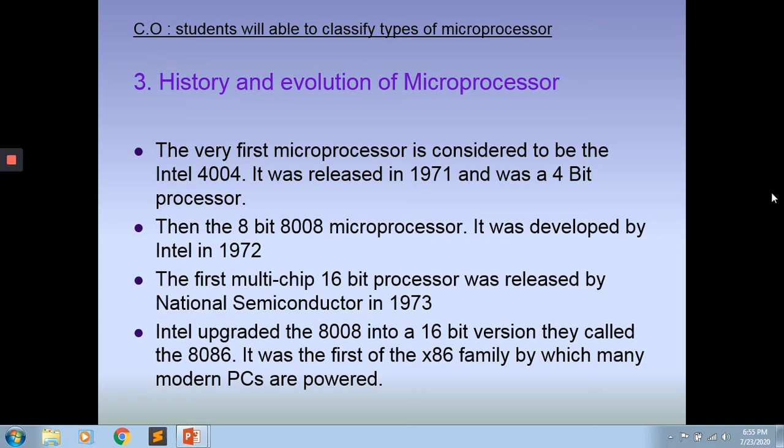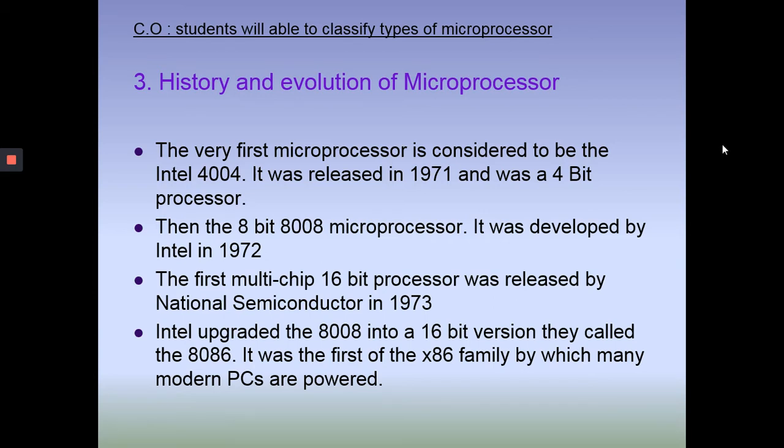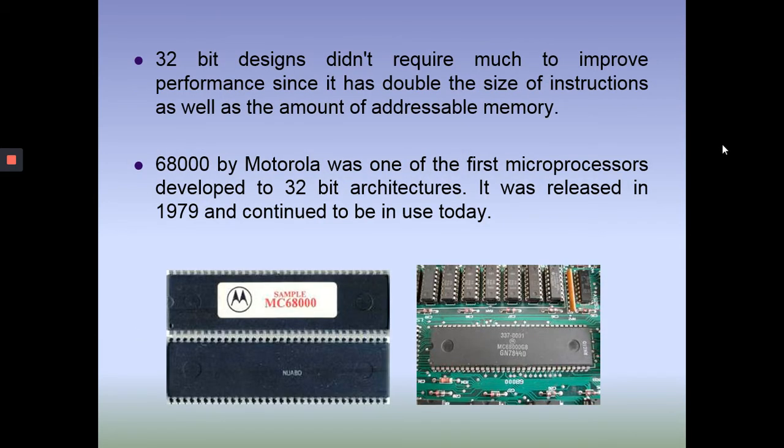Okay. After that, the 32-bit design didn't require much to improve performance, since it has double the size of instructions as well as the amount of addressable memory. After that 16-bit improvement, there was more improvement, and simply they made the computation 32-bit design. Means at a time 32 bits can be taken into the microprocessor, and that can be executed simultaneously.